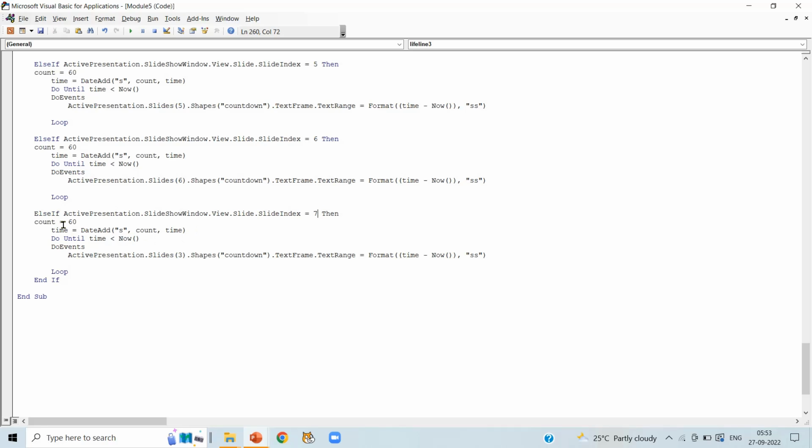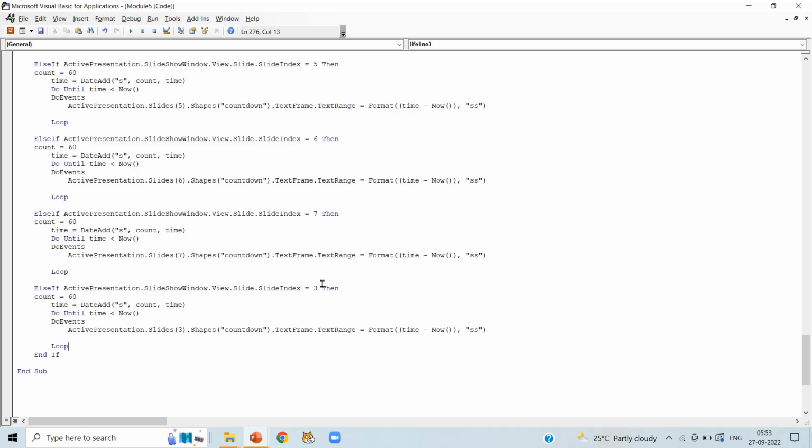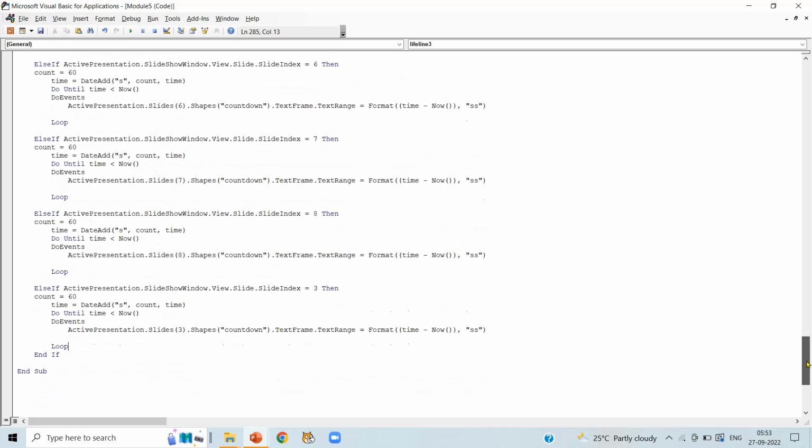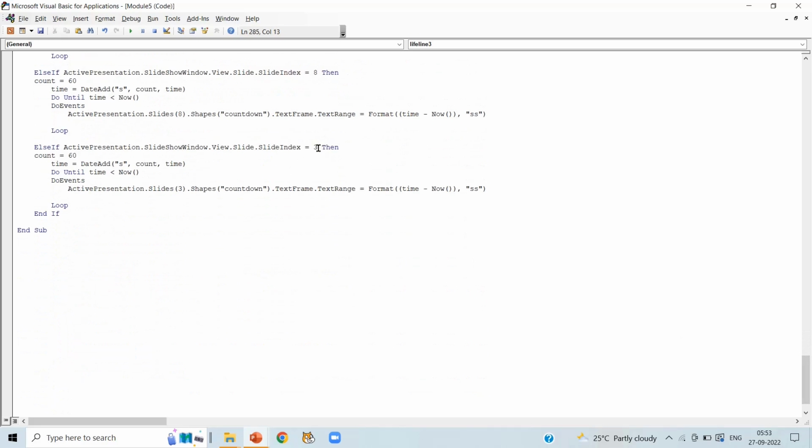Again paste the code and write slide number 7 in both the lines. Again press enter and paste the code and write slide number 8 in both the lines. Again press enter and paste the code and write slide number 9 in both the lines.